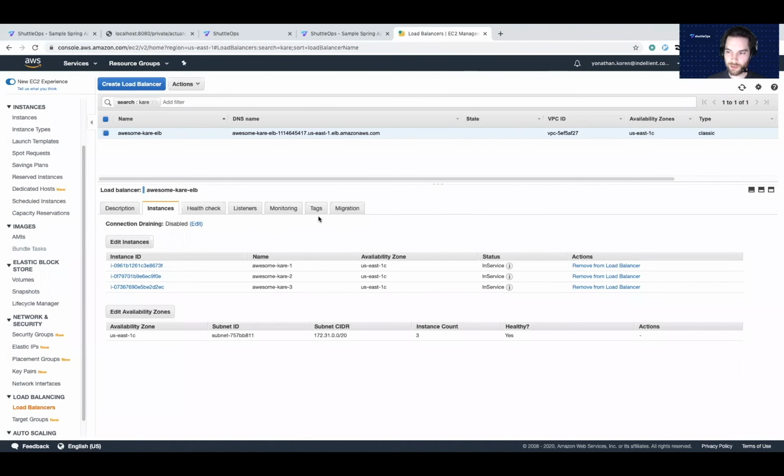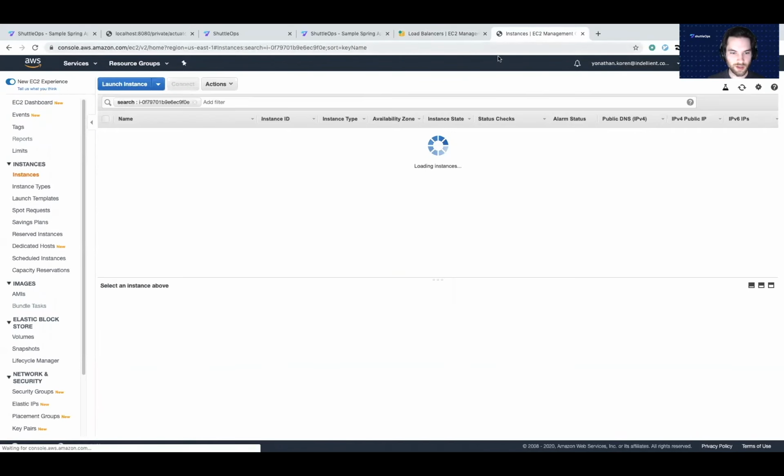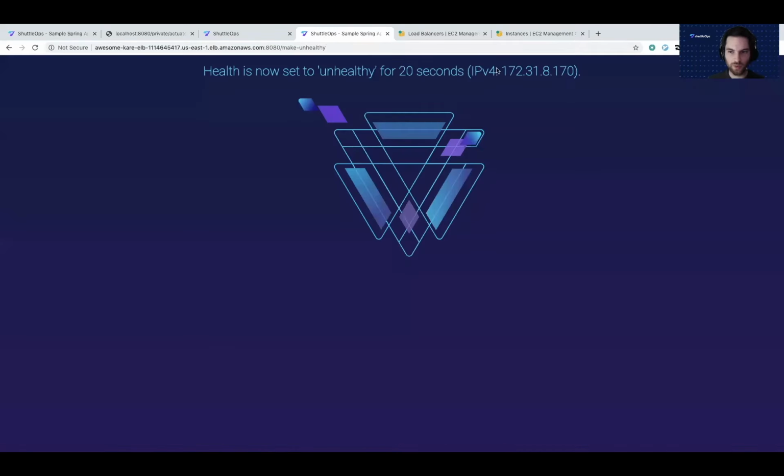If you go into AWS, very soon the health check thresholds for the maximum number of unhealthy responses of the ELB are going to be met. And this instance, as we can see here, is out of service. And if we hit that instance in AWS, we can see that the last octet is indeed 170, which is what we saw in our endpoint.